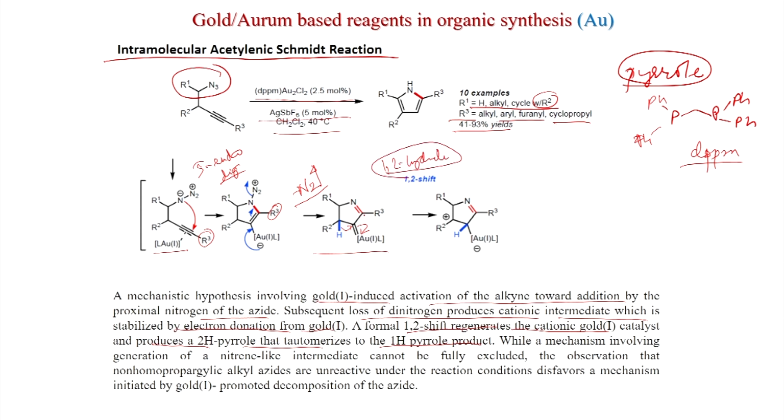Hydride shift, and here a carbocation will generate, and then this double bond will generate, and gold will eliminate. So, that is why the gold can eliminate so easily. After that, gold will eliminate and you get this first 2H pyrrole